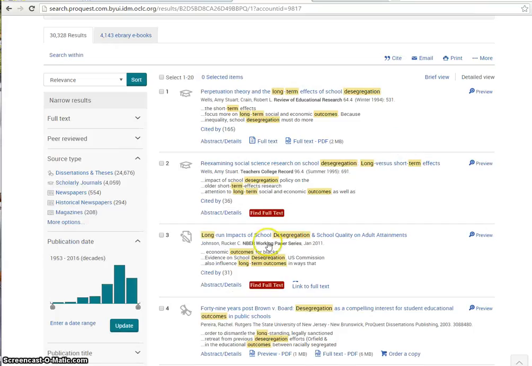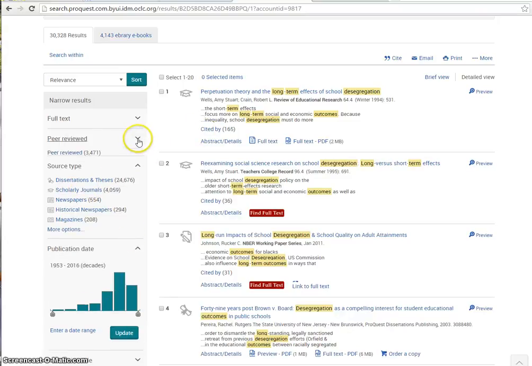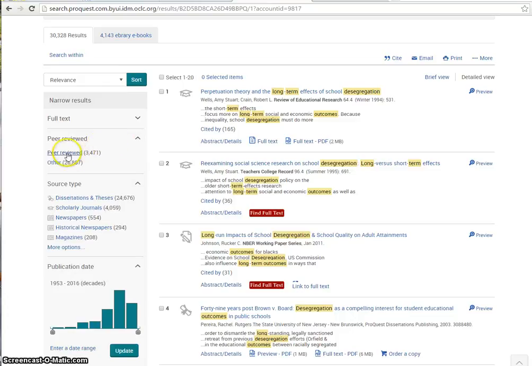It has a lot of great narrowing options that I love. If I only want to look at things from the last 6 years, I can change the date right here. If I only want to look at peer-reviewed articles, which I think is a good recommendation, you can hit peer-reviewed right here. I am okay with you guys looking at the dissertations and thesis thing.